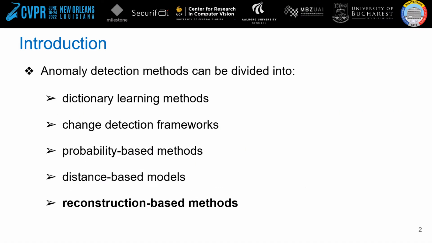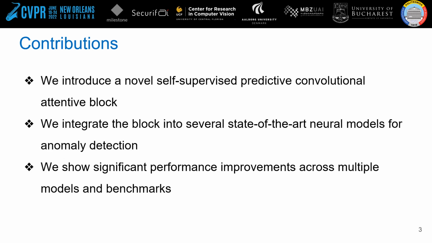The existing anomaly detection methods can be clustered into several categories, such as dictionary learning methods, change detection frameworks, and so on. Lately, there are many contributions in the area of reconstruction-based methods, which push the scores to new state-of-the-art levels. We focus on the latter direction, introducing a novel self-supervised predictive convolutional attentive block, for short SSPCAB.